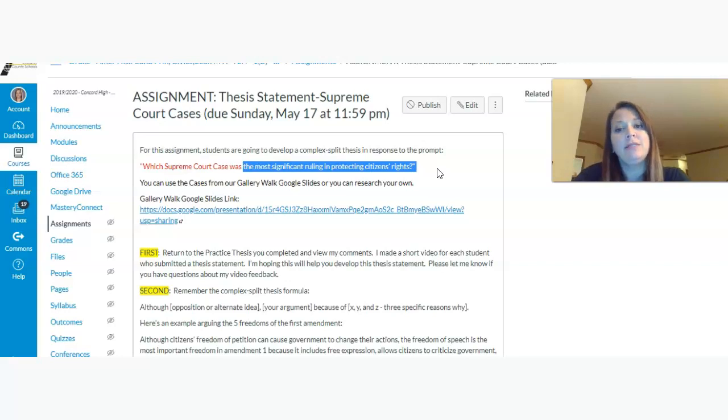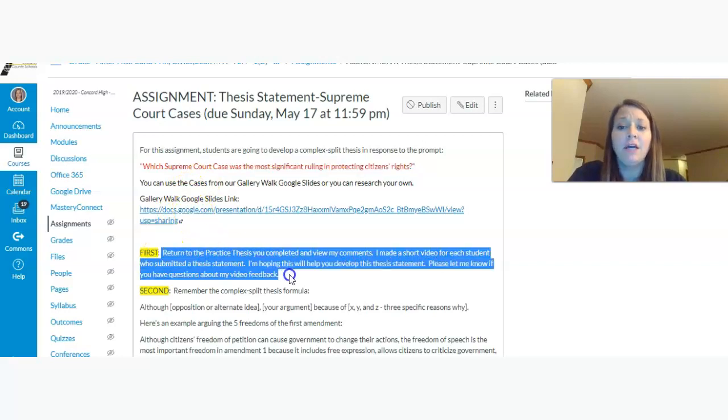Those 3 cases can also help you in writing the opposition or an alternative when you're looking at which court case really is the best protector of your rights. So you can use one of the other 2 as your alternate. You could say, for example, while the Gideon case provides for a lawyer, the Furman case examines the death penalty because of these 3 reasons. So here are those gallery walk Google Slides again.